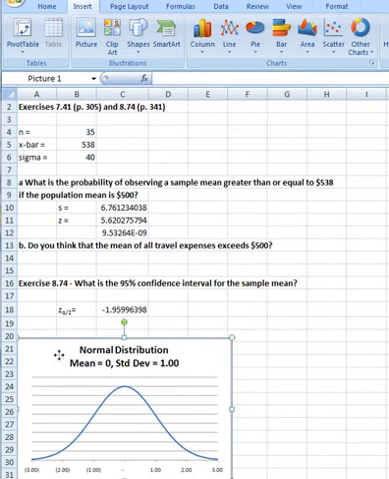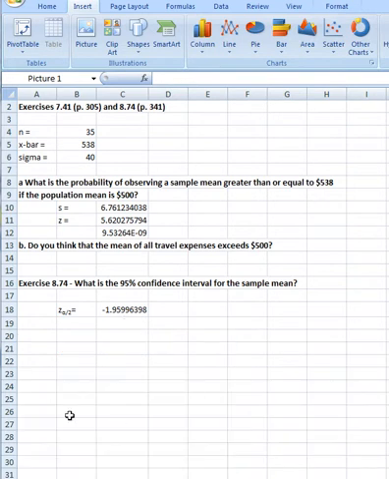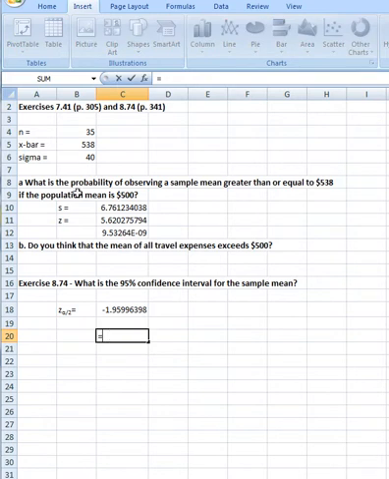So all we have to do to calculate the range, the lower limit is going to be equal to our sample mean of 538 minus 1.96 times our sample standard deviation, 6.76, or 524.75.